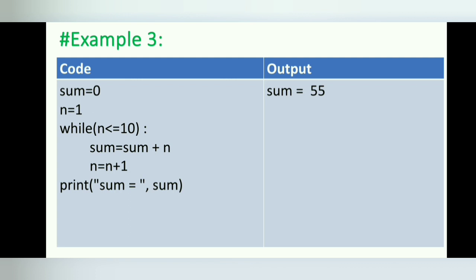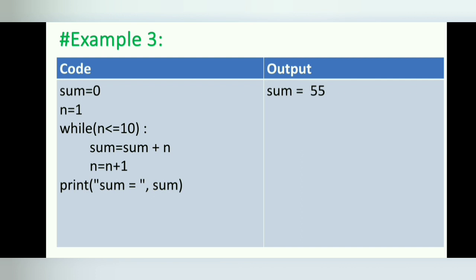Example 3. This program will calculate the sum of all integers between 1 and 10. This program initializes the variables n to 1 and sum to 0. Then it tests the condition to see whether the value of n is less than or equal to 10 or not. If n is less than or equal to 10, the body of the loop is executed and the value of n is added to the sum.